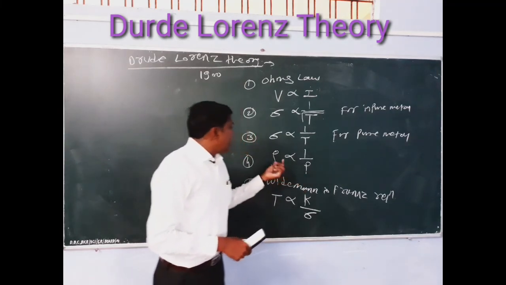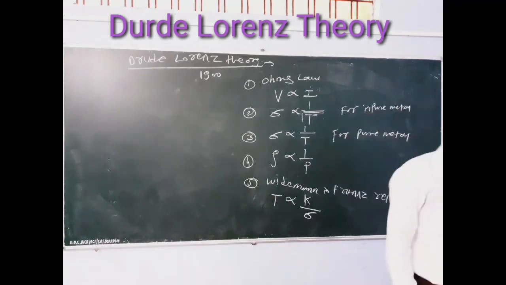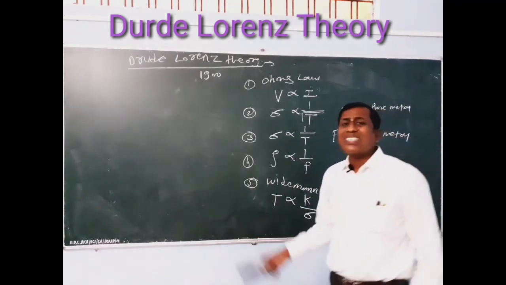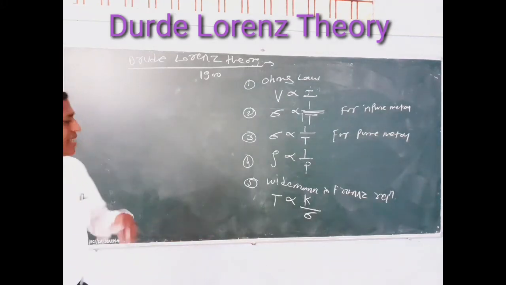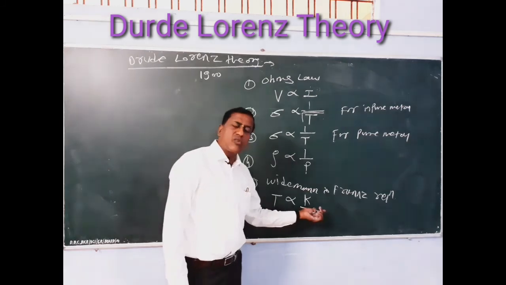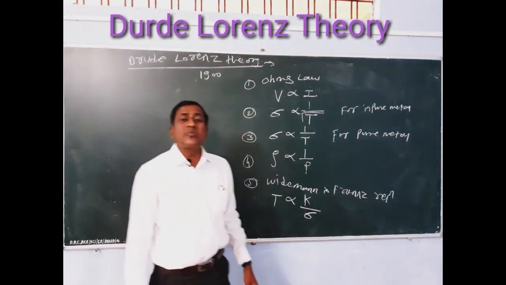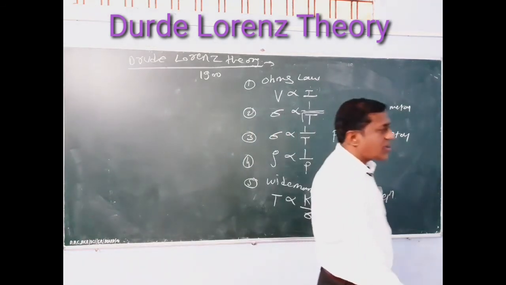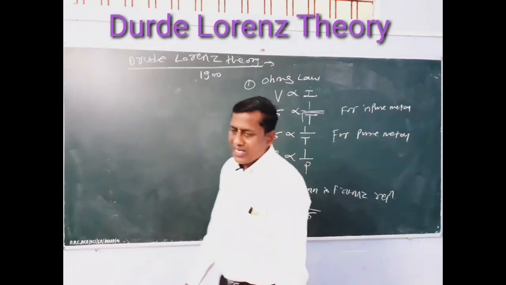Next, specific resistance or resistivity is inversely proportional to the pressure for all metals. And lastly, the Wiedemann-Franz relation: absolute temperature is directly proportional to the thermal conductivity of the material for pure and impure material.